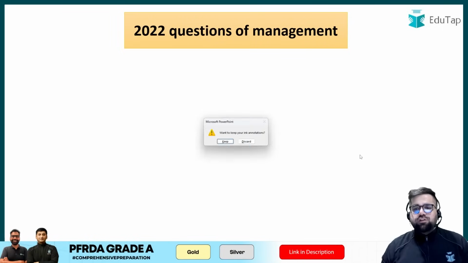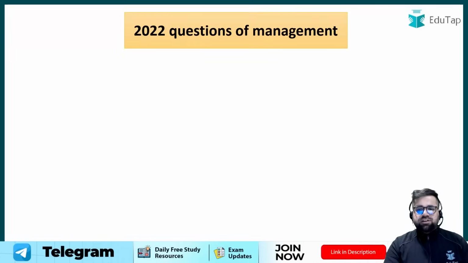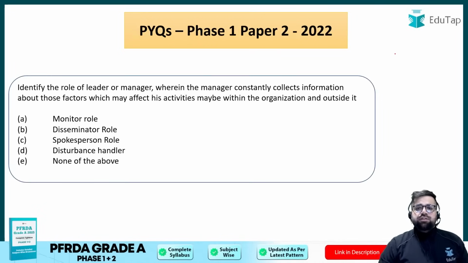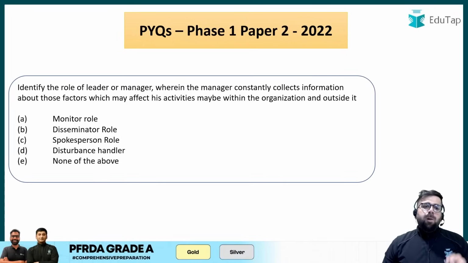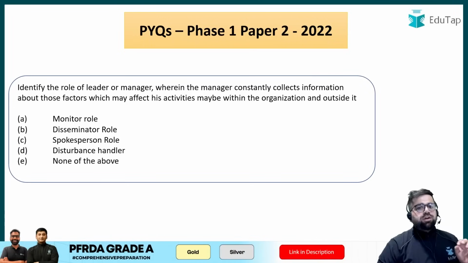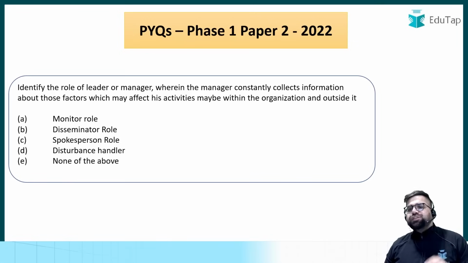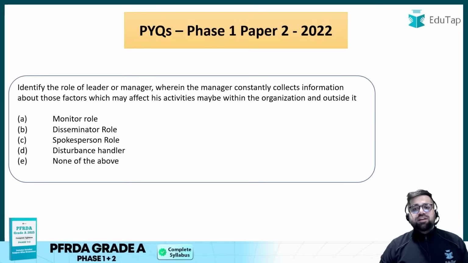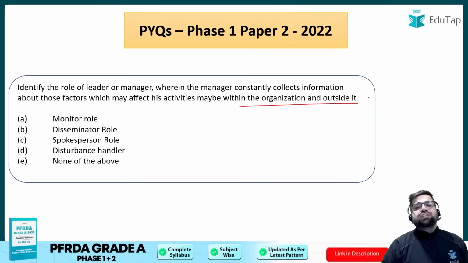Moving forward to 2022 questions, but if I see till now, the questions which we have solved are easy to moderate. Till now, I have not seen any question which I will put under the hard category. Okay. Now moving to the questions of 2022. Read the question. Identify the role of a manager or a leader wherein the manager constantly collects information about those factors which may affect his activities, maybe within the organization and outside it.